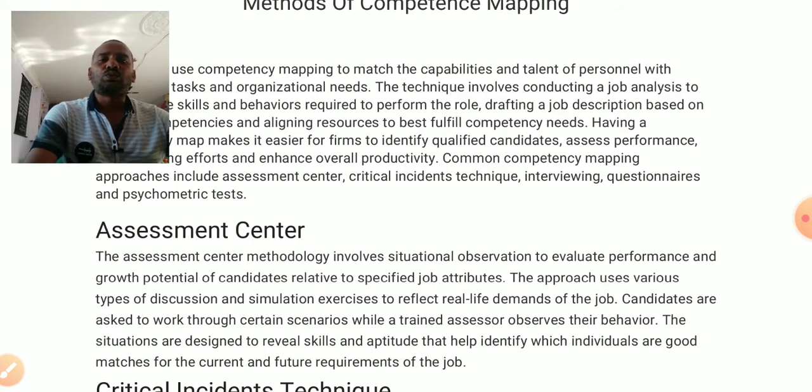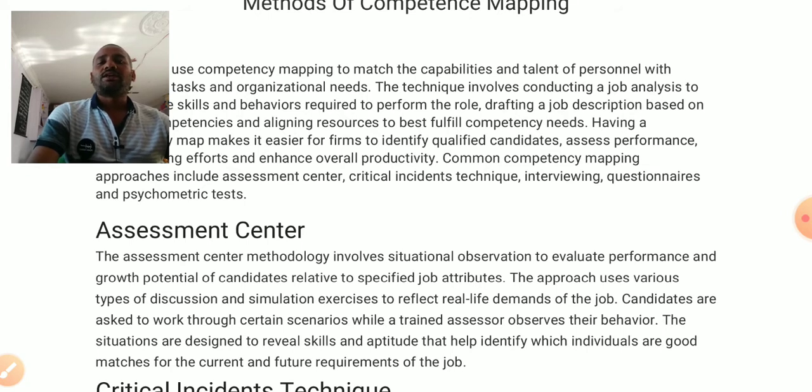Candidates are asked to work through certain scenarios while trained assessors observe their behavior. Behavior creates everything. When behavior performs in the organization, everything depends on our behavior. Behavior creates a lot of things. Our positive behavior is going to create good things, negative behavior is going to create negative things. So behavior changes everything.